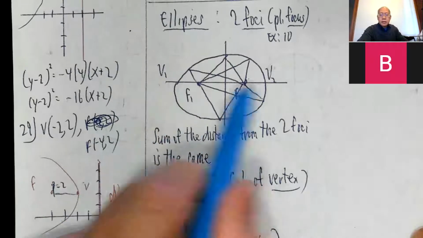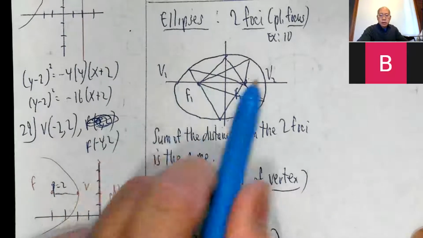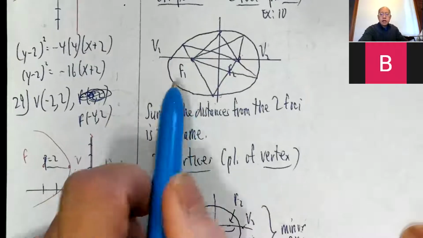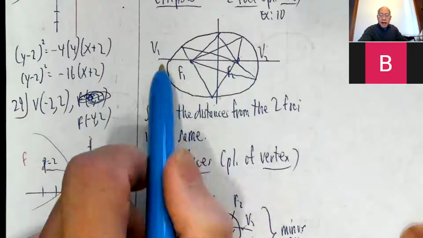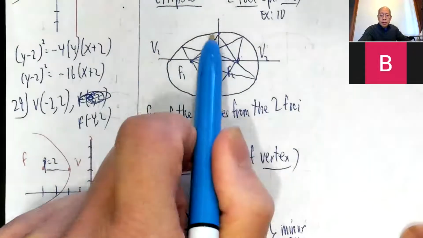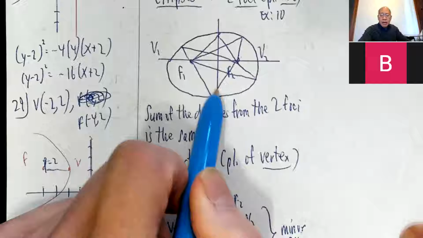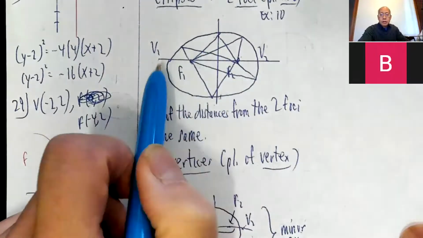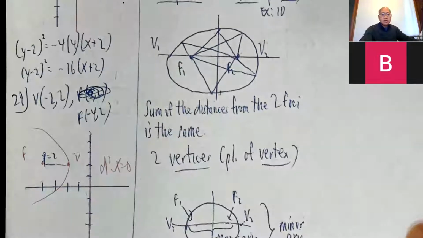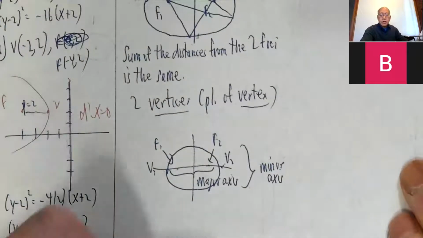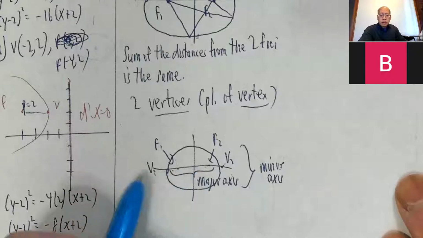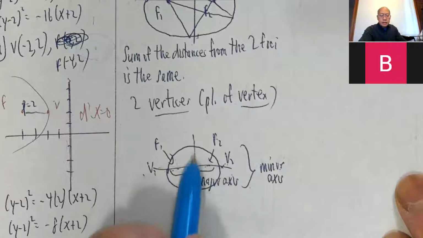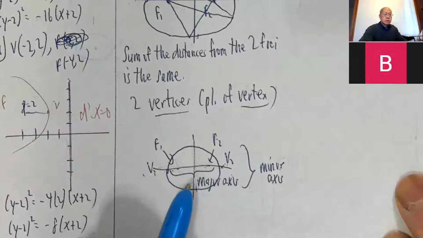The 2 endpoints of the major axis, the larger axis, are called the vertices. Okay, so we have 2 foci, 2 vertices. The 2 foci are always along the major axis. So the vertices are here. These 2 points make up a minor axis. These two we don't give any special name to. So minor axis, major axis, which kind of makes sense, bigger, smaller. So here's focus 1, focus 2, vertex 1, vertex 2, major axis, minor axis.